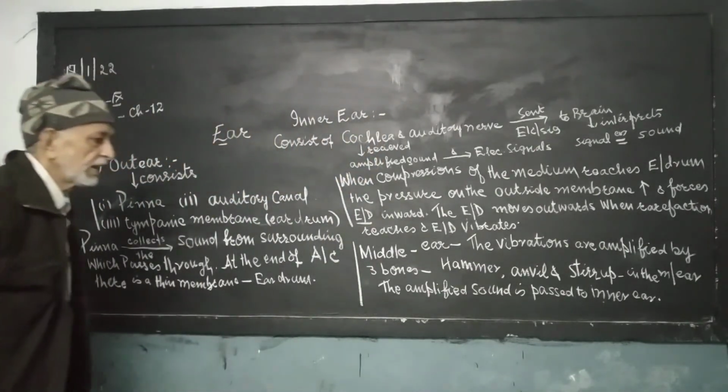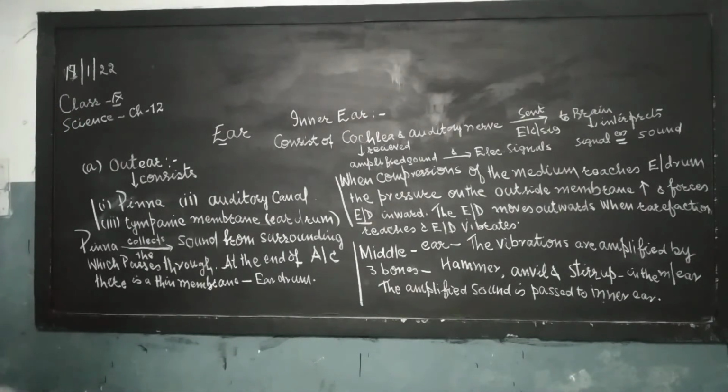Please draw the diagram neatly, write the heading of the diagram at the base, label it very properly, and learn the spellings of all the terms used here, because correct spelling is very important to write the answer.